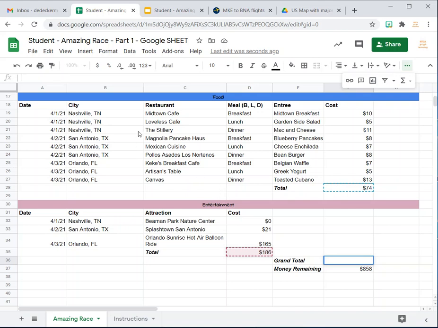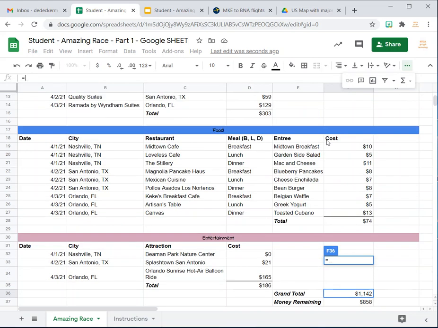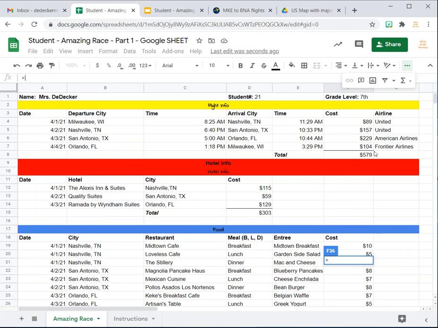So what I'm doing is, you always put an equals sign in the cell in which you want to put the formula, and we basically want to add up how much all of these items cost, like our flights. So here we're going to add this, and because we want to add this plus our hotel, food, and entertainment, we have to put a plus sign in here.